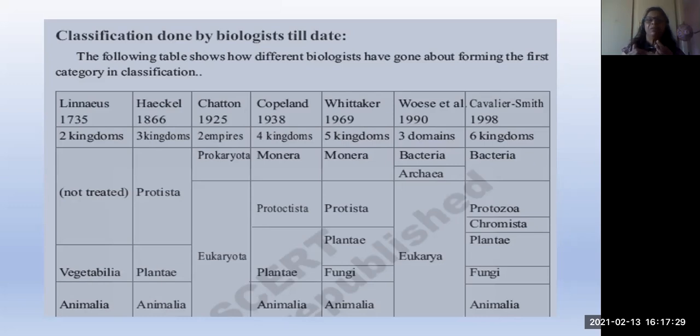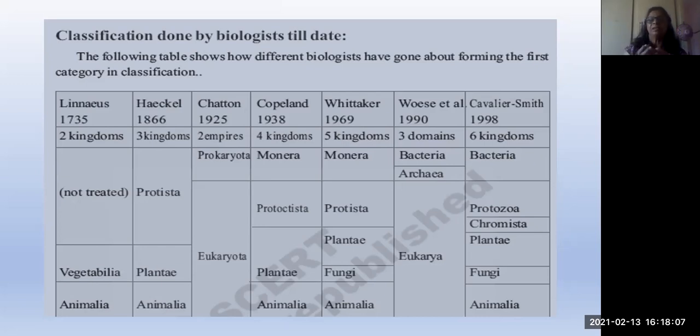Chatton in 1925 differentiated only two empires. Empire means a very big kingdom, isn't it? Emperor, we say. He gave two empires: prokaryota and eukaryota. I think you know the differentiation of prokaryotes and eukaryotes. Prokaryotes do not have a proper nucleus, whereas eukaryotes have a fully formed nucleus. Besides that, there are some other differences. We have already discussed this, so just recollect these differences after seeing the previous video lessons.